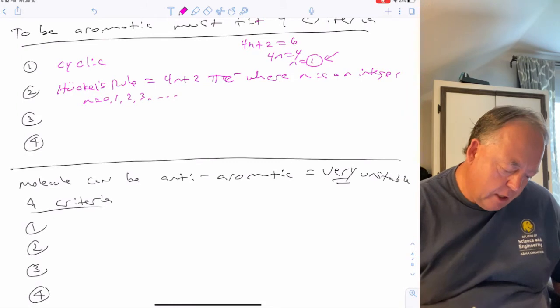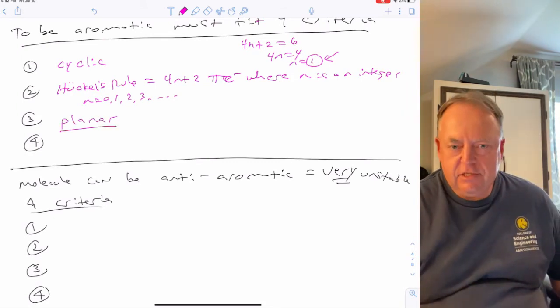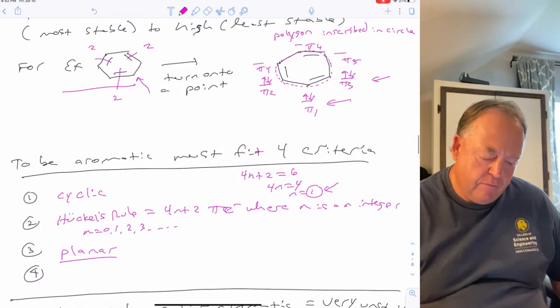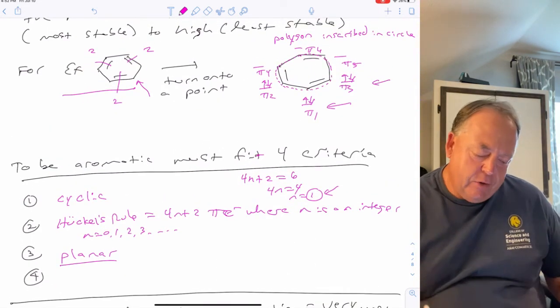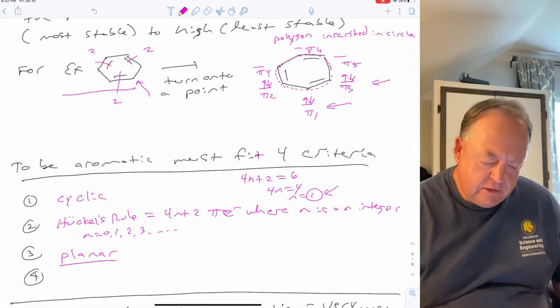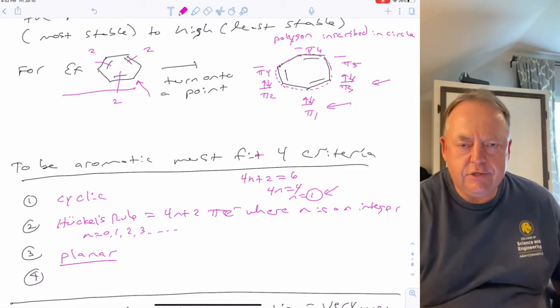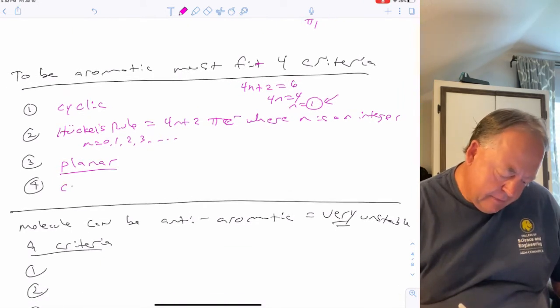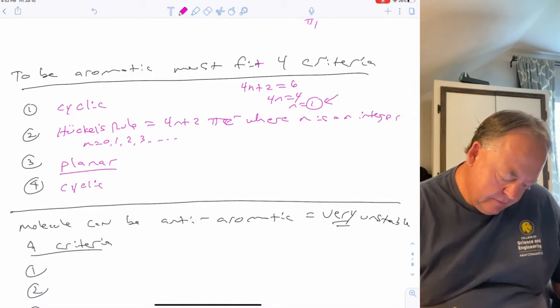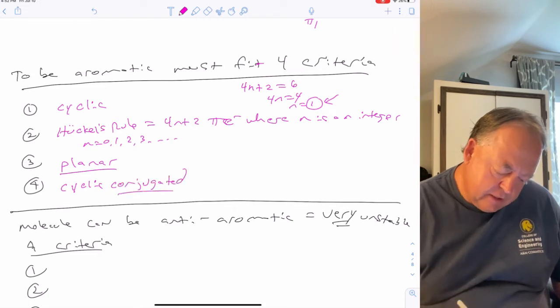Okay, and then the other two criteria, it's got to be planar. That is difficult to determine, because how do you know if it's planar or not? I just gave you a molecule drawn on a piece of paper. How do you know if that's planar? Well, that's difficult. That's an experimental determination, right? And then lastly, it's got to be cyclically conjugated.